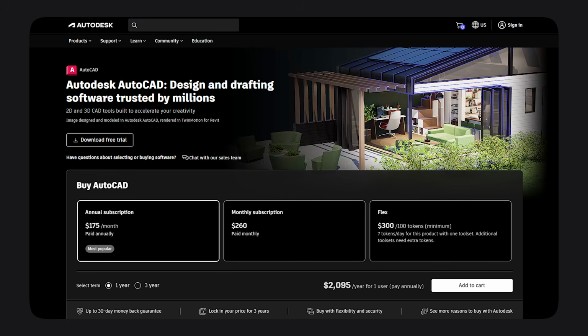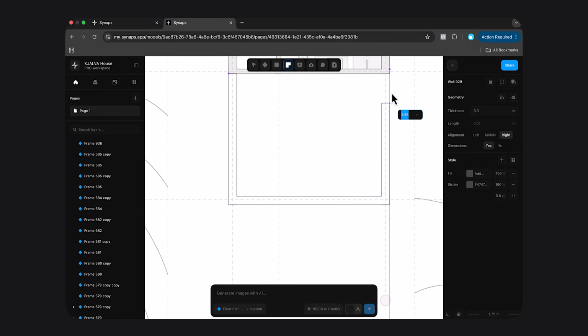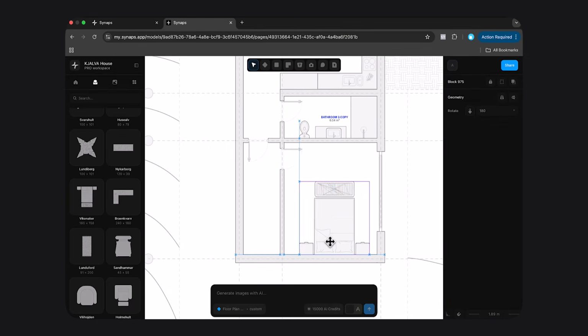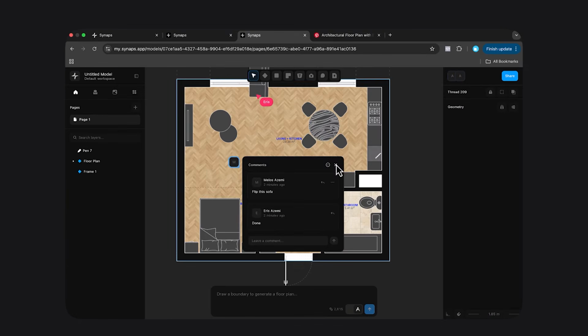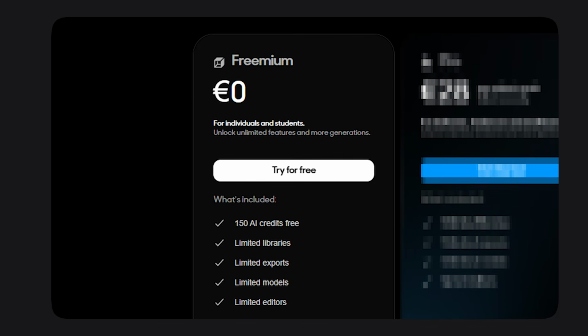Well, AutoCAD is famously overpriced by a lot of people's standards in the sense that it's $2,030 per year, while Synaps drafting capabilities are absolutely free. So this would include drawing, using the pre-made libraries and the assets, the blocks, even inviting other users for real-time collaboration. And on top of that, in the free plan, you get 150 credits, which you can play around with the AI features that it offers.